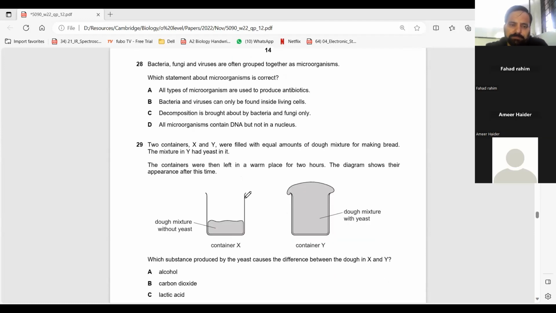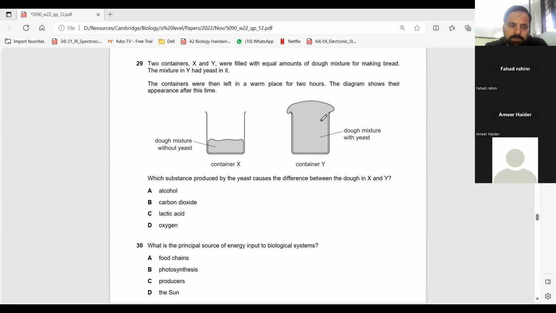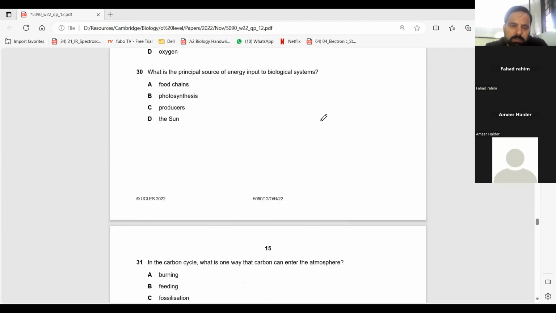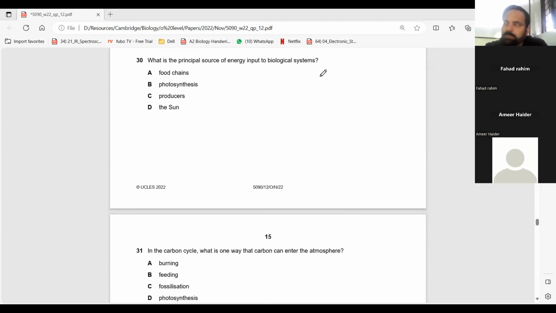28. Microorganisms. C. Charlie. Decomposition by bacteria and fungi only. Or this one is repeated, 29. Carbon dioxide. Yeah. What does principal source mean? Like principal of a school, main source.